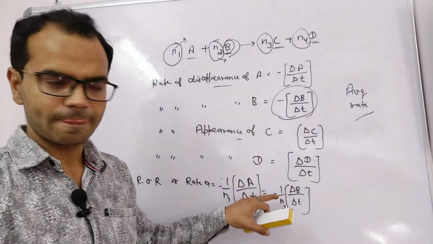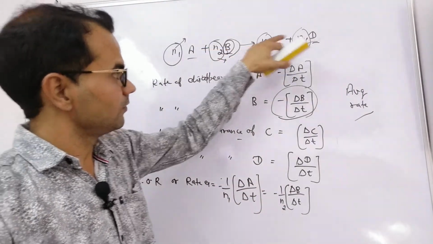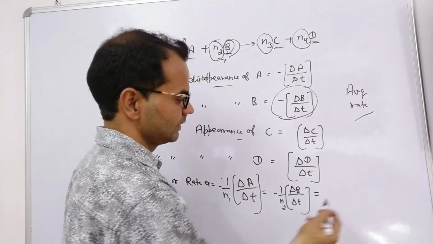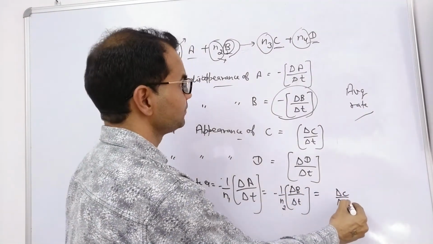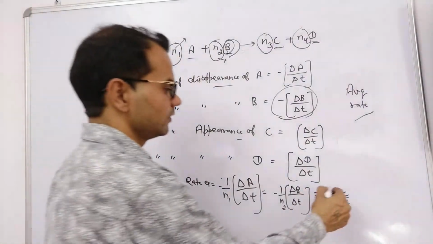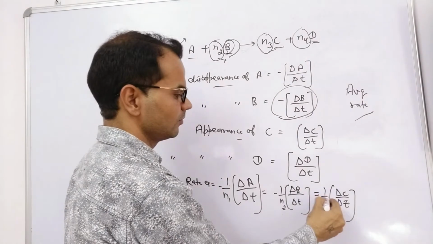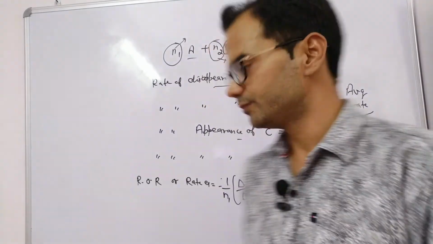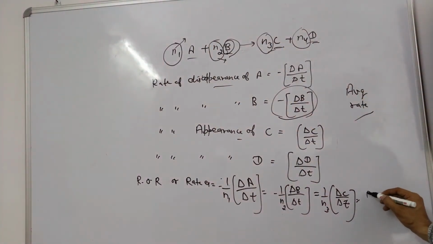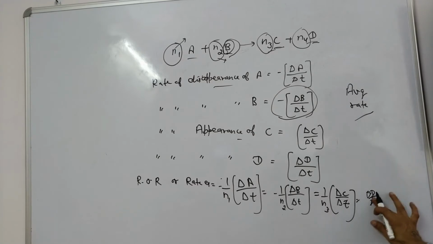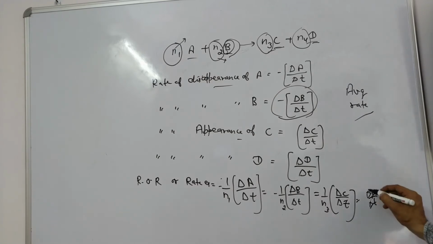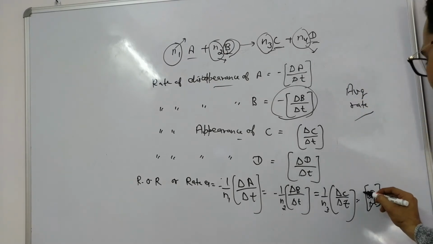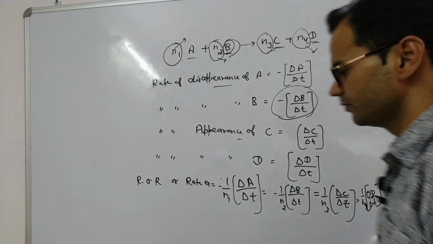Easy. But now we have products and the concentration of product is increased, so we don't need to put a negative sign. Delta C by delta t divided by its numerical coefficient 1 by n3. And last we have the product D, delta D by delta t, divided by the numerical coefficient, the number of moles, 1 by n4.